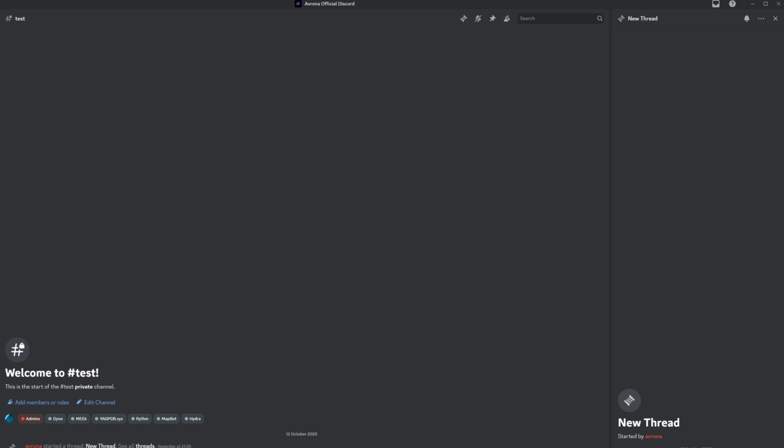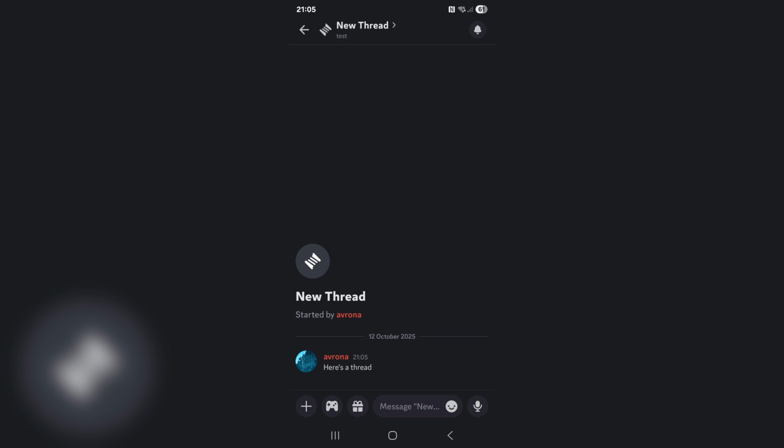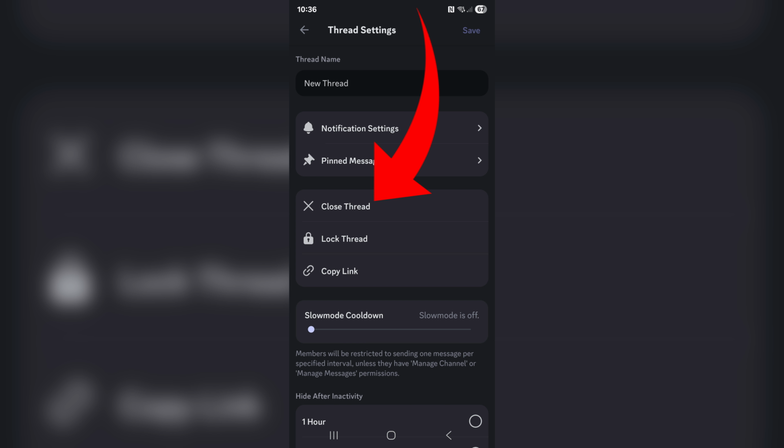So if you want to archive any additional threads so they don't count towards this limit, how do you do it? Well, on desktop, once you are in the thread, click on the three dots in the top right and a close thread button will appear. And on mobile, once you are in a thread, simply tap on the thread name at the very top, then tap on the cogwheel icon and you'll see a close thread button there as well.